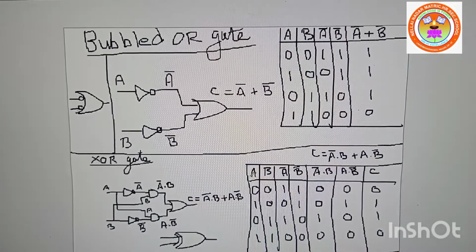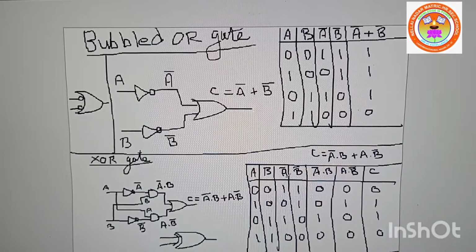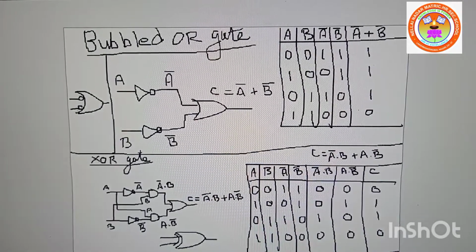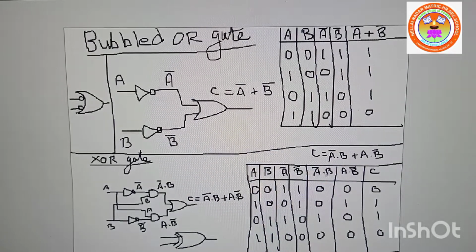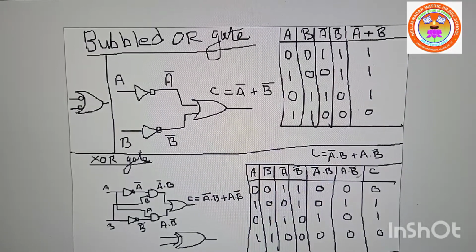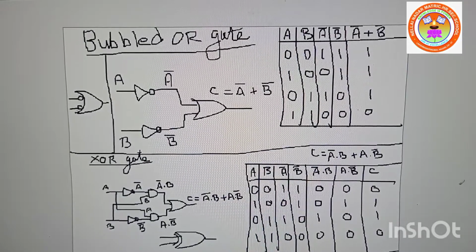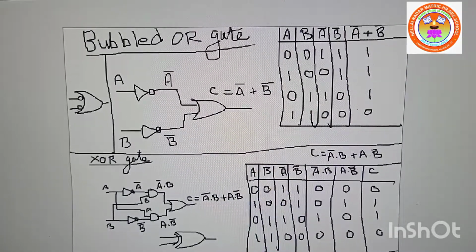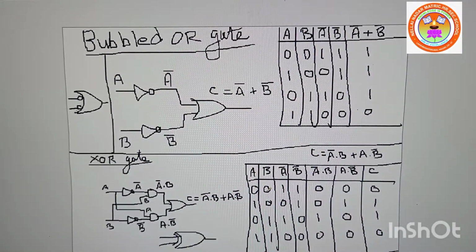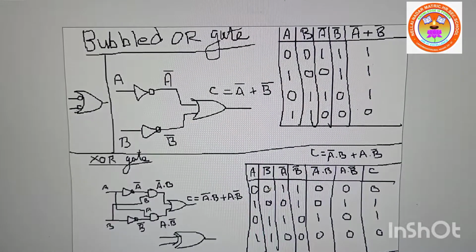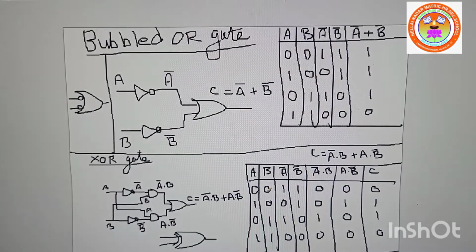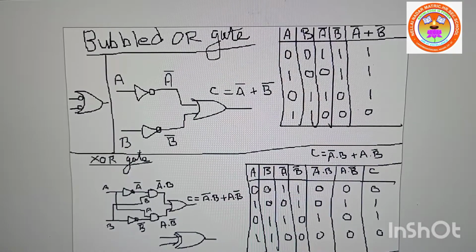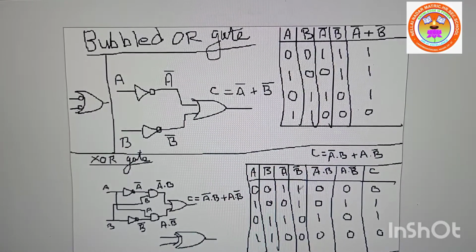I'll repeat. A, B, A dash, B dash. Now first equation, this one, A dash into B. Second equation, A into B dash. Now what am I going to give? Zeros and ones, signals, right? 0 and 0. Complement of this is 1 and 1.